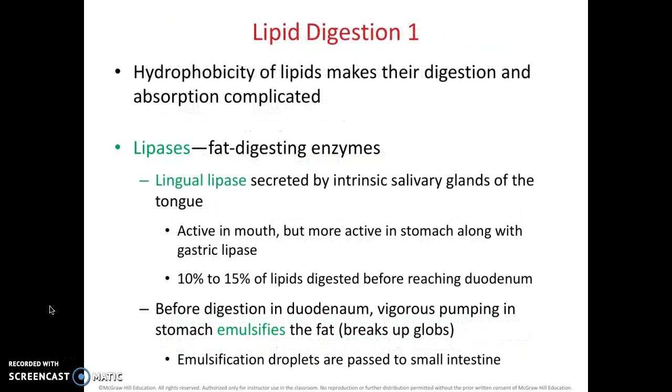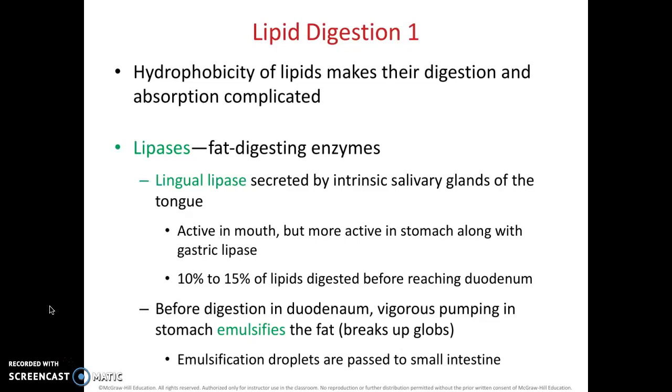So lipids are harder to digest because of the hydrophobicity of lipids, making their digestion and absorption complicated. Lipases are the fat digesting enzymes, and this begins with lingual lipase, which is secreted by the tongue, and is active in the mouth, and becomes more active in the stomach along with the gastric lipase. Before it goes into the duodenum, the vigorous pumping in the stomach emulsifies the fat, or breaks up globs.